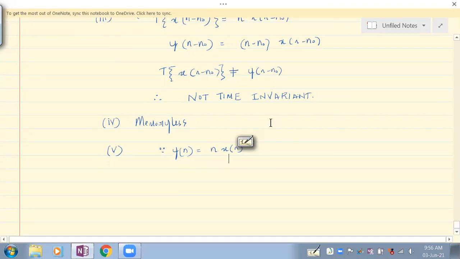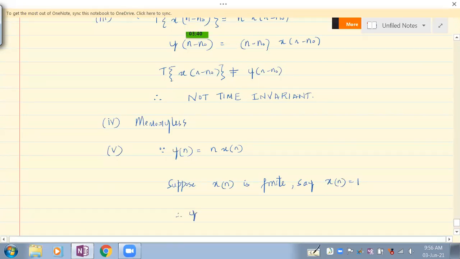Suppose x of n is a finite number. Say x of n is 1. Therefore y of n is equal to n into 1.